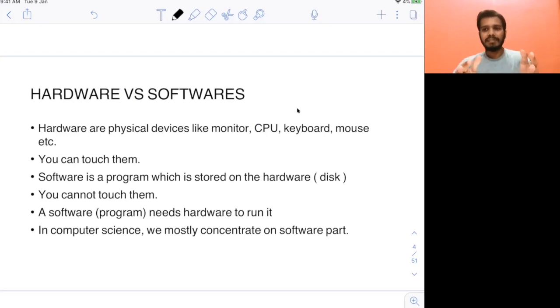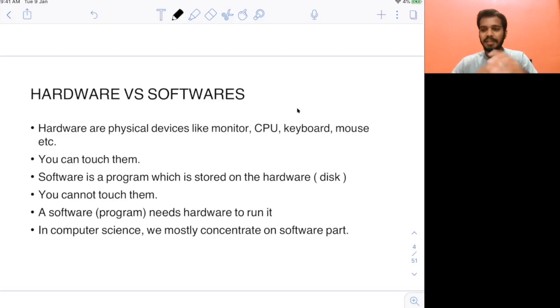So you have hardware and software. I will easily differentiate them. What is hardware? Hardware is something that you can touch. On your system, you can touch your monitor, your screen. You can of course touch your keyboard. And if you have a physical CPU, you can touch that. Of course, the CPU is physical. I will show two different diagrams of a CPU after some time.